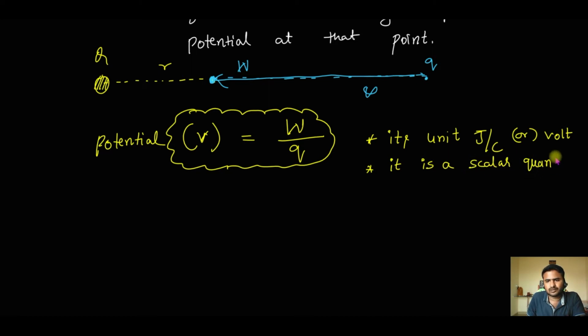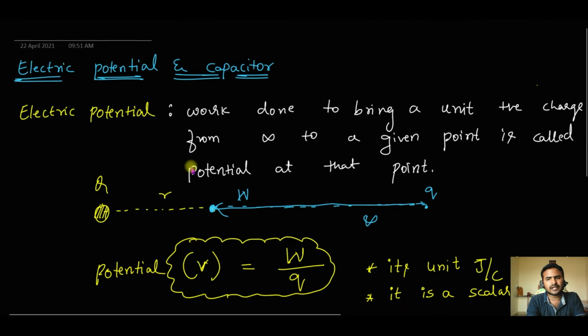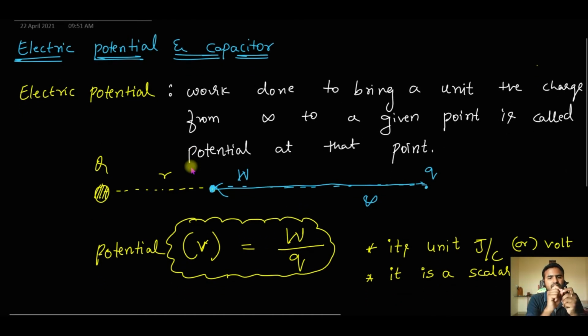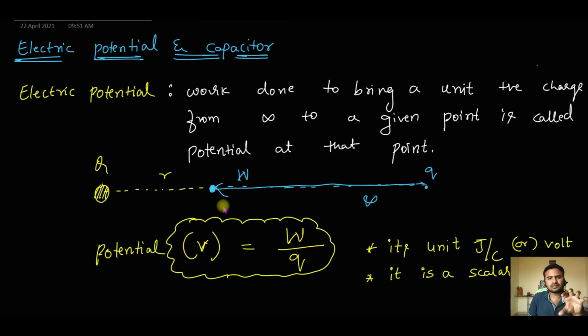It is a scalar quantity. All right, and now we will discuss a formula to find out potential at a point due to a point charge. We defined what a potential is. That is nothing but work done to bring a unit charge from infinity to a given point. Now, how much work will I have to do to bring a unit charge from infinity to a given point? That we will calculate now.